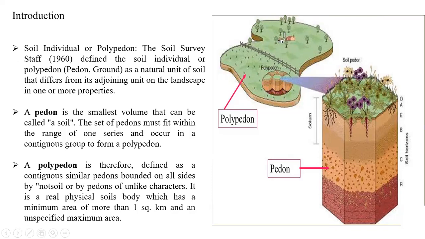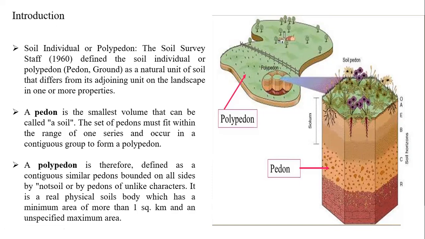See the soil pedon, and in this pedon you can see solum. Solum means the master horizons, which together are called the complete soil horizons. We have dealt with all these things in our previous classes. So a pedon is a small volume that can be called soil. The set of pedons must fit within the range of one series.